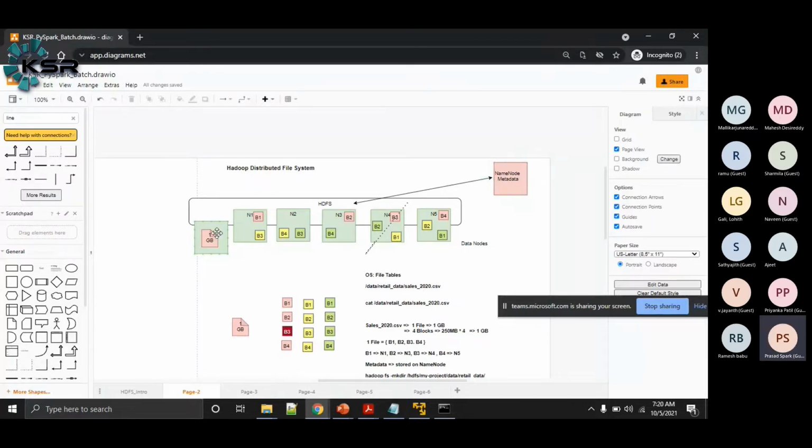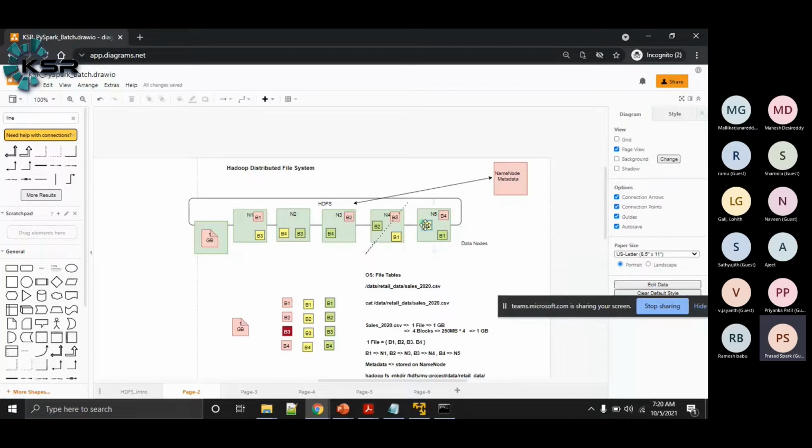Now the data nodes, wherever these HDFS blocks are stored, will be sending some signals to the name node. We call them heartbeat signals. Along with the heartbeat signals, in every 10th cycle, the data nodes will send block report information.